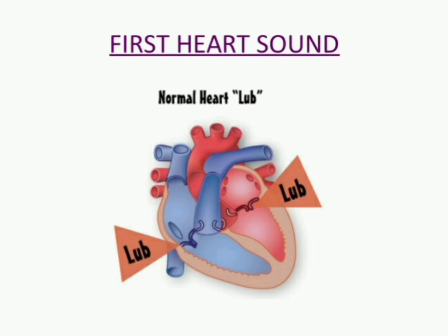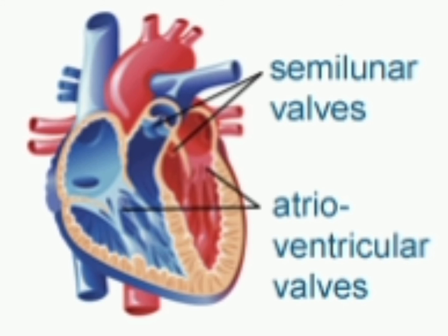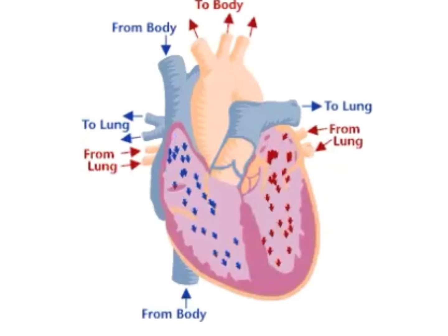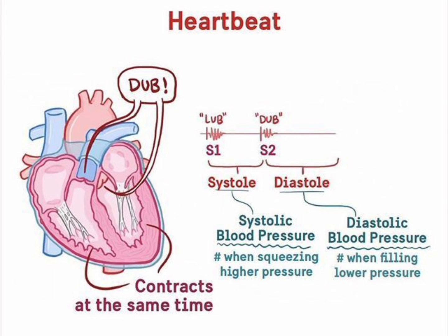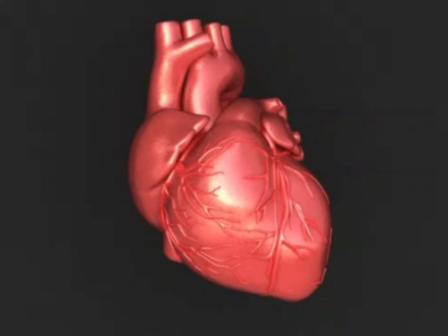Lub is the first heart sound, produced when the atrioventricular valves, that are the bicuspid and the tricuspid valve, are closed. This marks the end of the atrial systole and the beginning of the ventricular systole. While the second sound is dub, it is the sound which is produced when semilunar valves of the aorta and the pulmonary artery get closed. This marks the end of the ventricular systole.